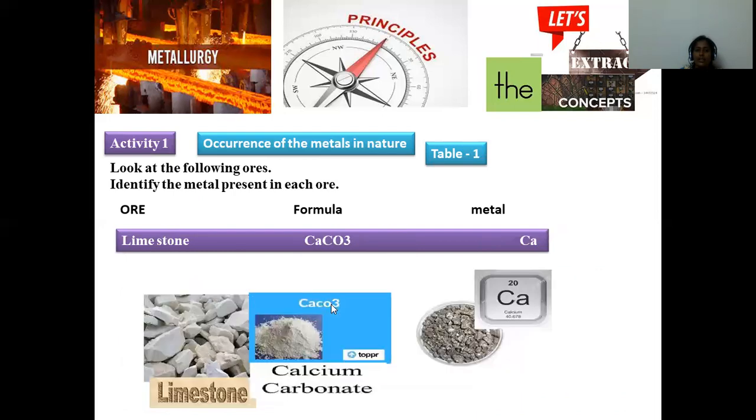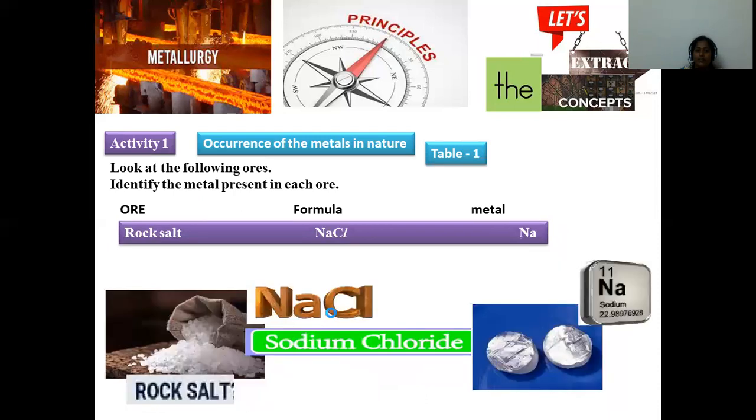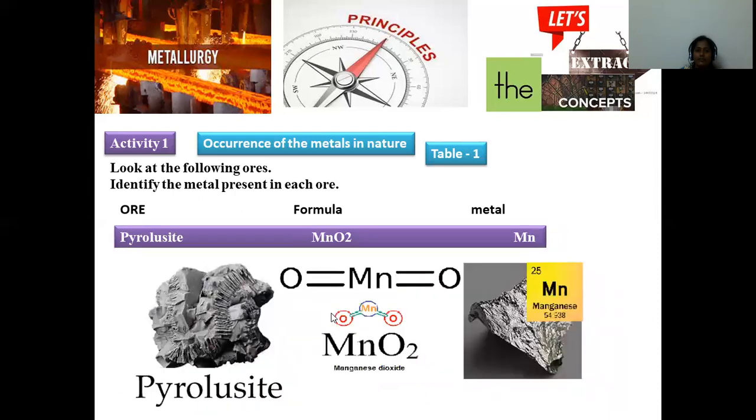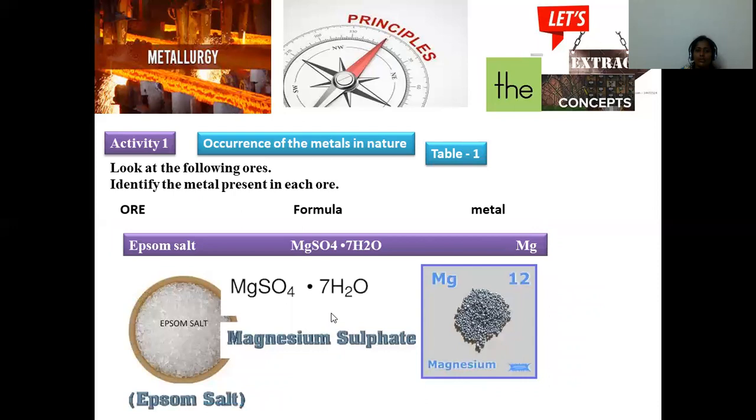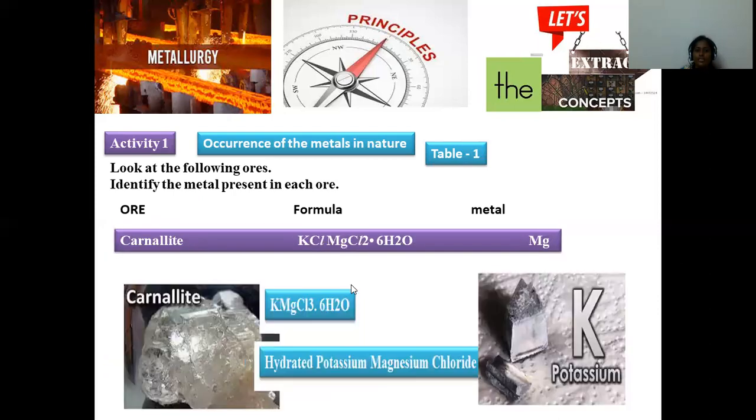So we can extract magnesium even from Epsom salt as well. Epsom salt is also composed of magnesium sulfate 7H2O, and carnallite is a blend of potassium and magnesium, where both the metals are present in this manner.